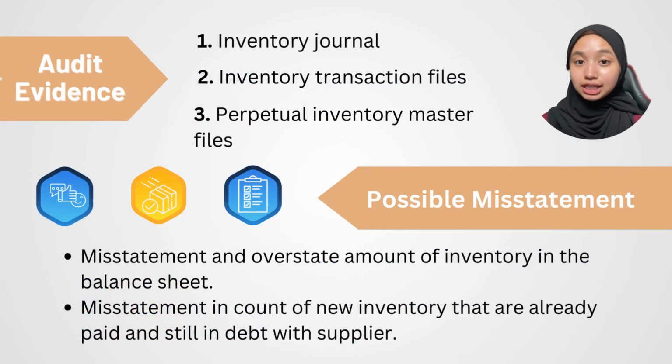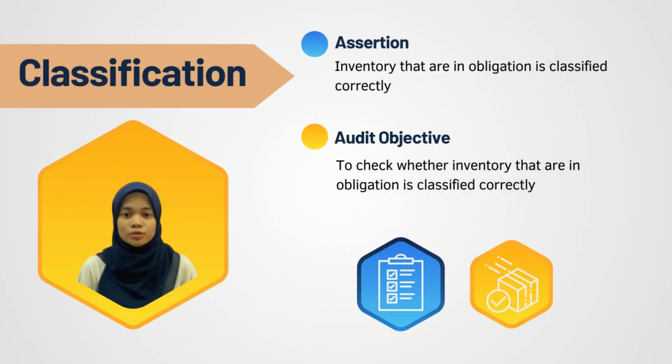The audit evidence needed is inventory journal, inventory transaction files, and perpetual inventory master files. The possible misstatement that might occur is misstatement and overstated amount of inventory in the balance sheet. Next, misstatement in the count of new inventory that is already paid and still in debt with suppliers. Next, we go to the classification.